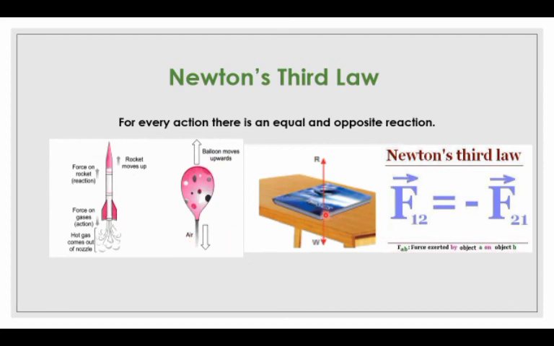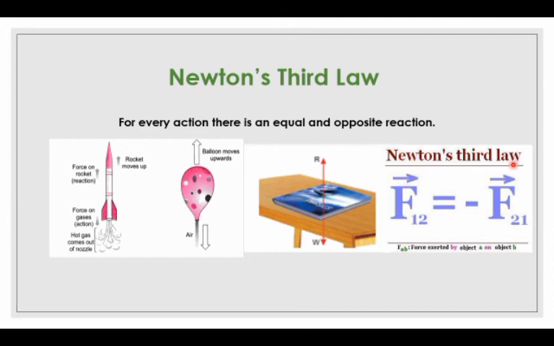Here is an example of a book that lies on a table. R is the normal reaction force applied from the table, and the weight of the book acts downward.